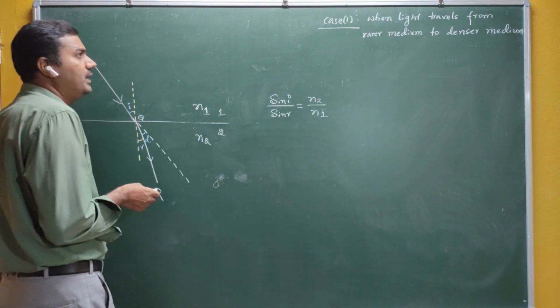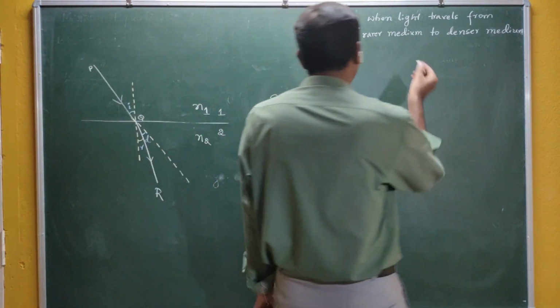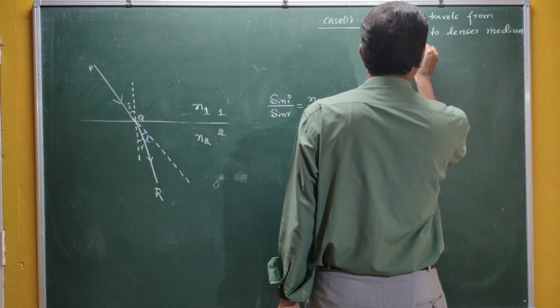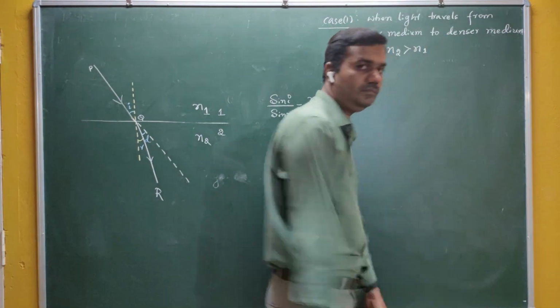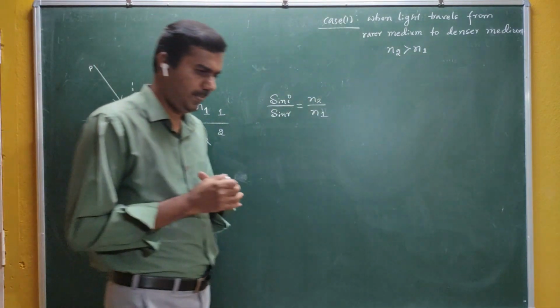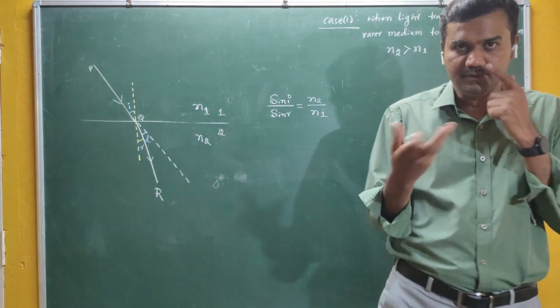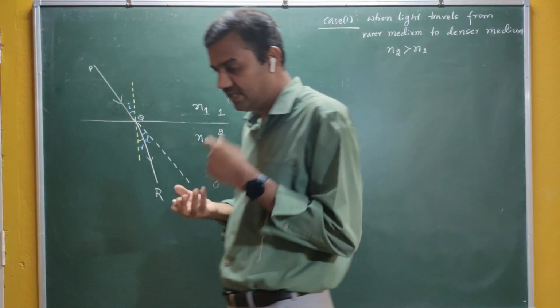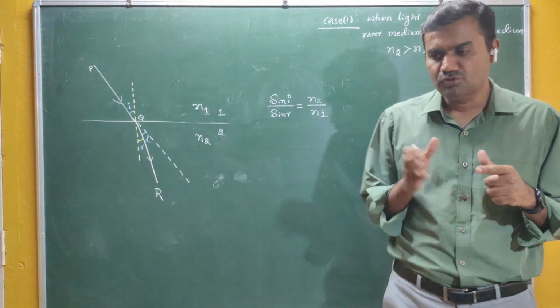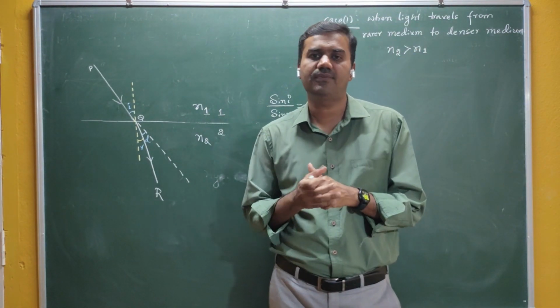Now see, when light travels from rarer medium to denser medium, what happens? N2 is greater than N1. The refractive index is related to the density, not 100% actually, but there is this relation in optics. More is the density, more is the refractive index.